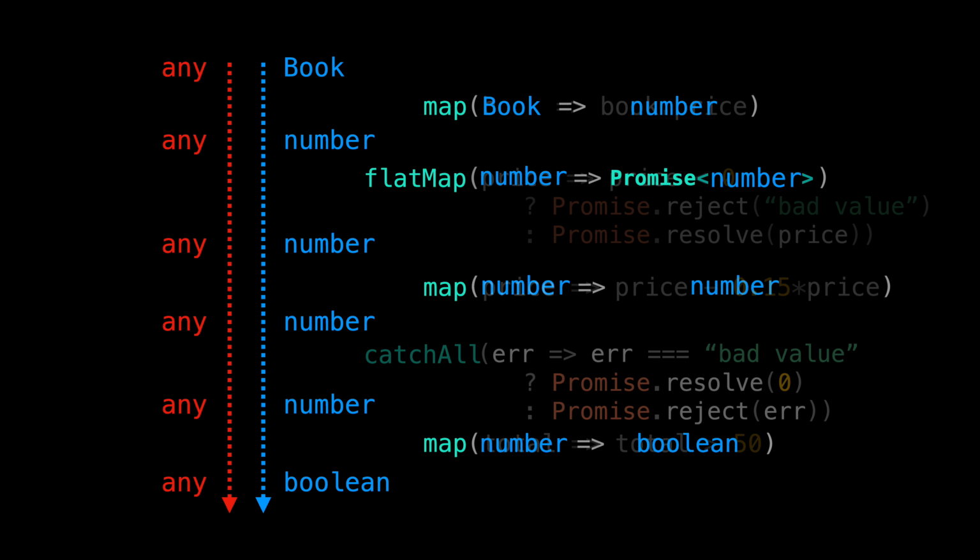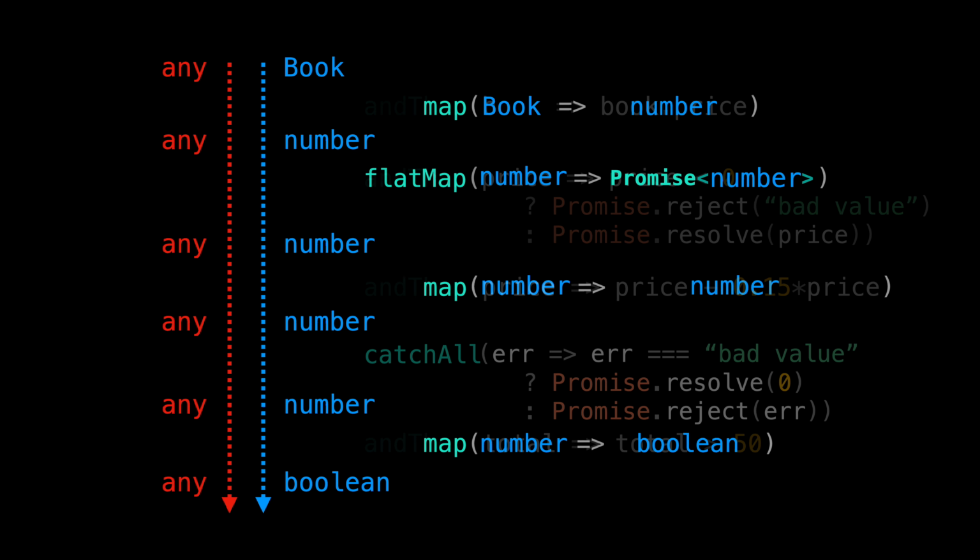The reason we are using the same map and flatMap names for both promise and array is that they are following the same pattern. Just to mention the name of the pattern, we say promise and array are both monads. I won't get into more detail on monads in this course, but if you're interested to learn more, check out my other course on functional programming in TypeScript.